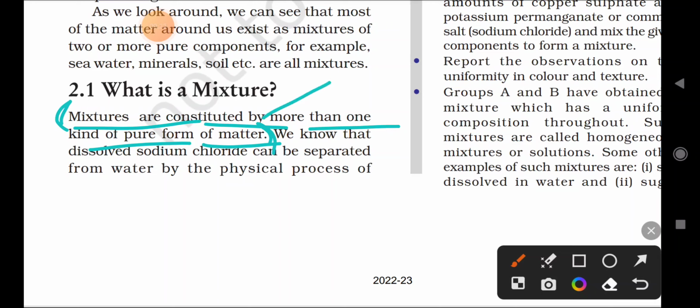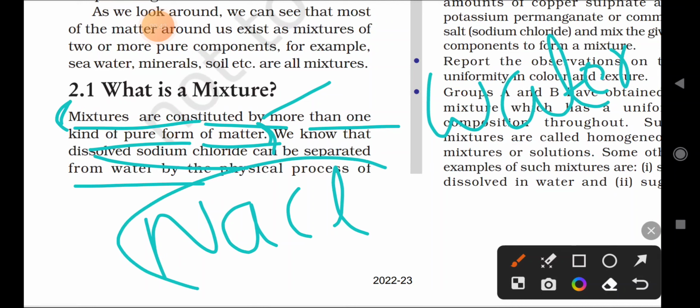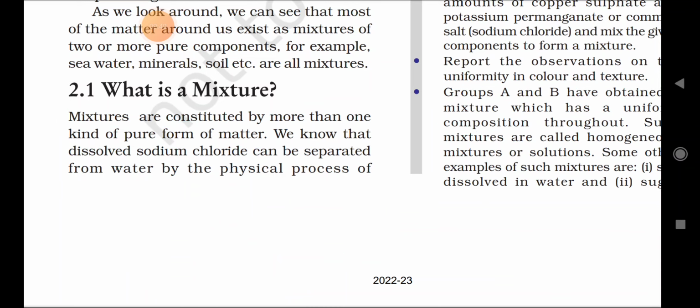We know that dissolved sodium chloride can be separated from water by a physical process. In that water, the sodium chloride is dissolved. Sodium chloride means what? Salt only. What is the formula of sodium chloride? It is NaCl. The sodium chloride is dissolved in the water. We can separate NaCl from the water by a physical process.